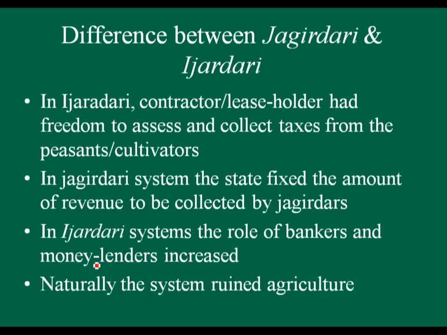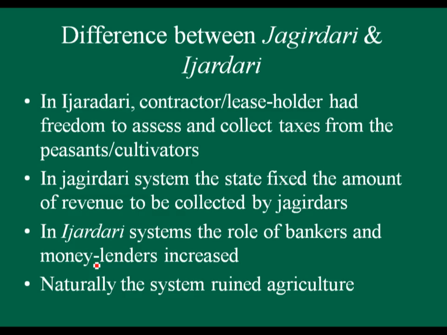Now see the difference between Jagirdari and Ijaradari. In Ijaradari, the contractor or leaseholder had freedom to assess and collect taxes from the peasants or cultivators, whereas in the Jagirdari system, the state fixed the amount of revenue to be collected by the Jagirdars. Further, in the Ijaradari system, the role of bankers and money lenders increased, and this ruined agriculture, and there was a lot of pressure on cultivators and farmers.